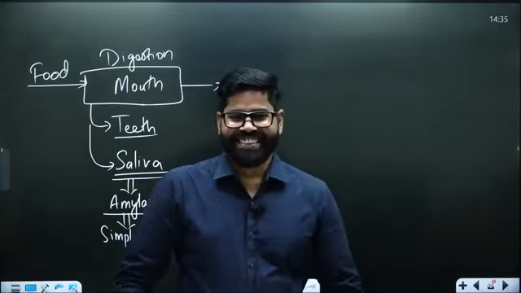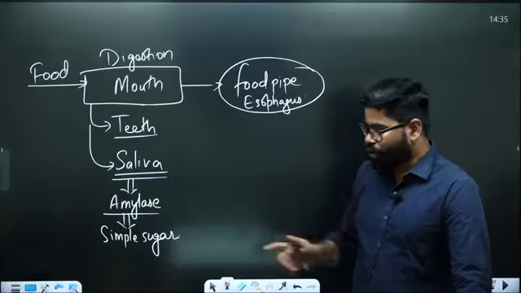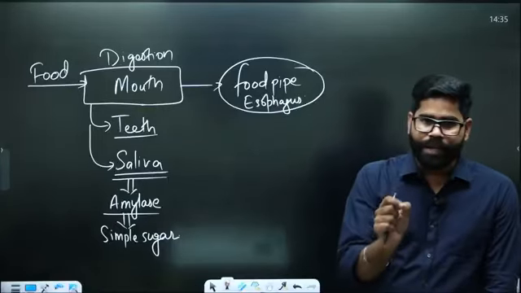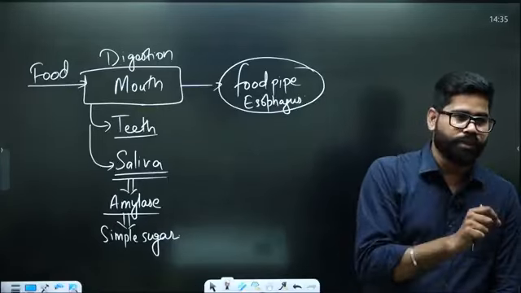So here we have the next part, that is the food pipe. The food pipe is also called the esophagus. Now in the food pipe there is no digestive work. There is only movement of the food by contraction and relaxation of the muscles. This is a pipe only. There is only movement of food to the stomach.